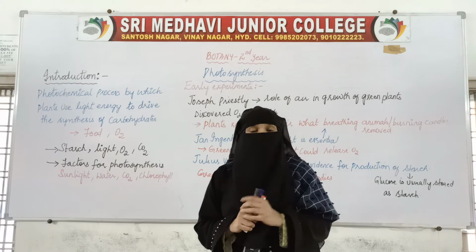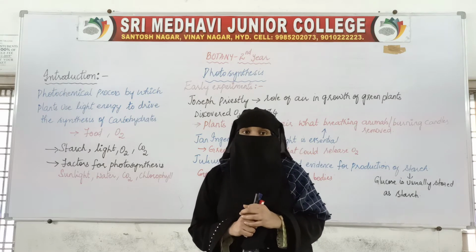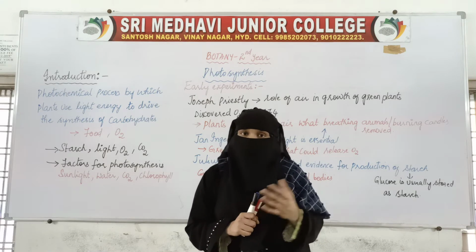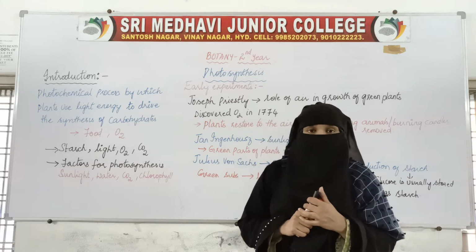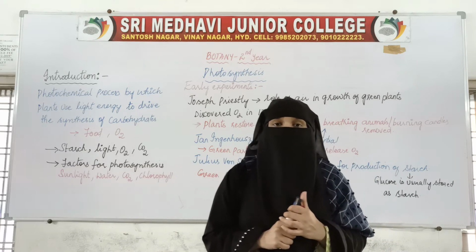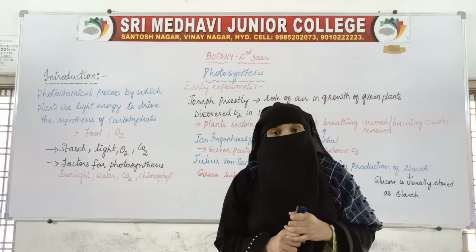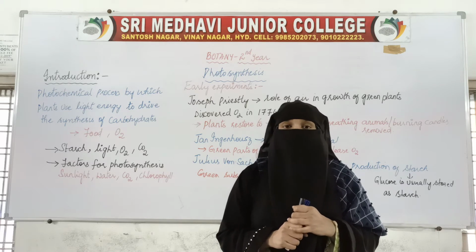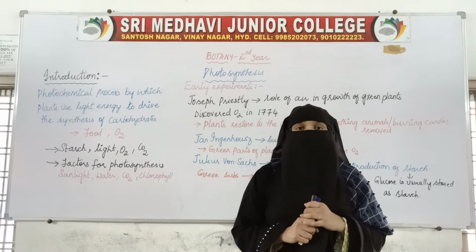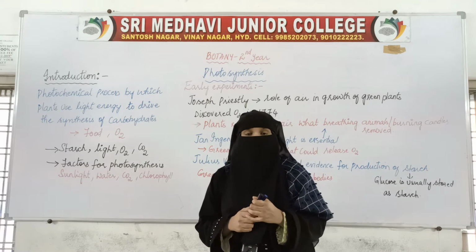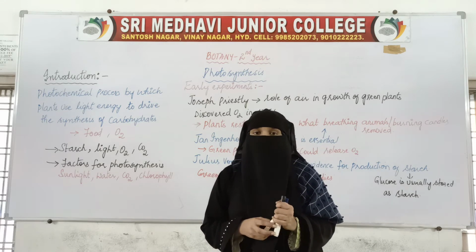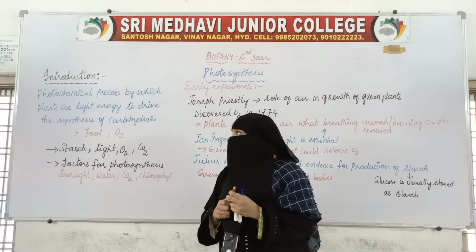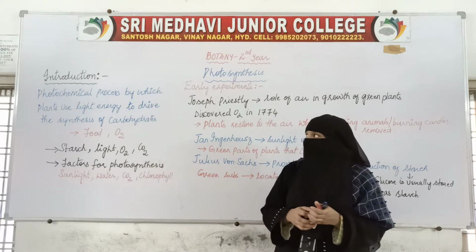There is a basic process by which plants, which are autotrophs, can prepare their own food. Plants are autotrophs which can prepare their own food. How can they prepare their own food? With the help of a process called photosynthesis. So what is photosynthesis actually?